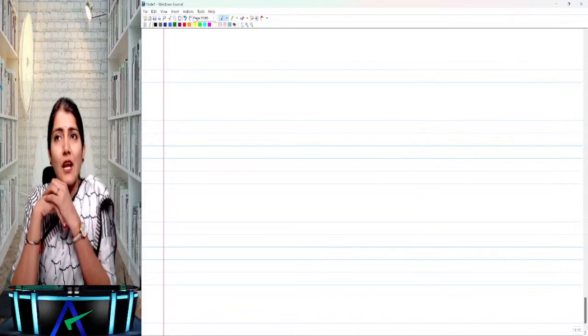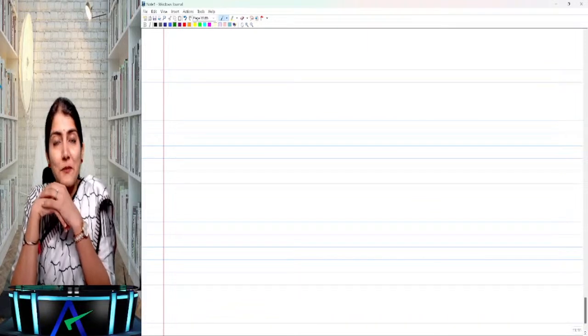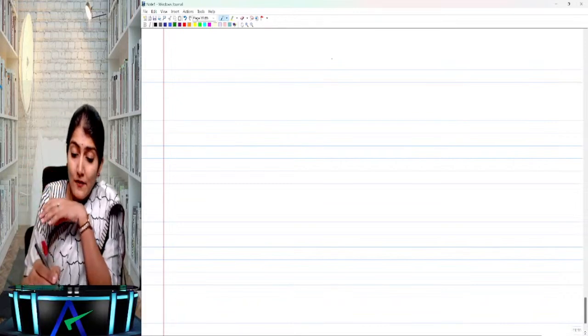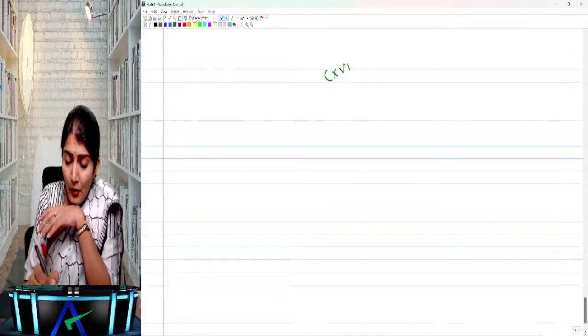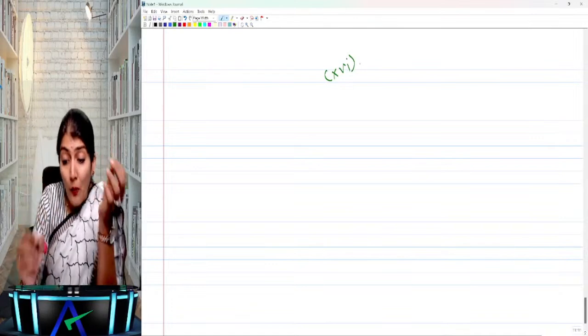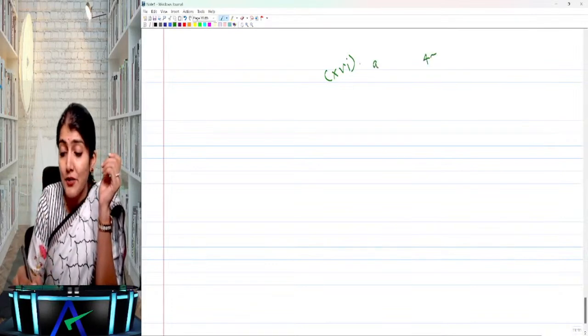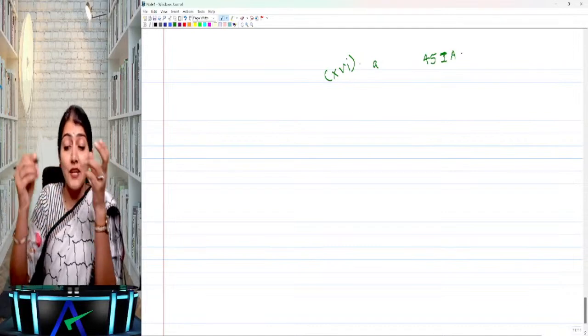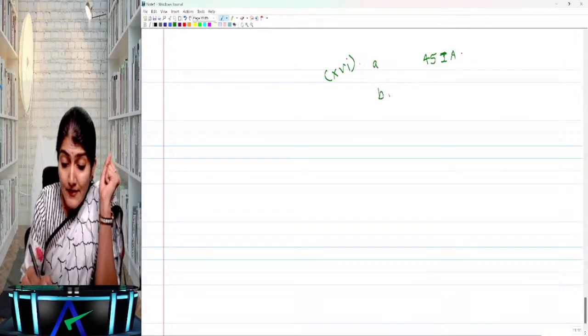Which clause in CARO talks about core investment company? Clause 16C and 16D. What is clause 16A? Whether the company is required to be registered under section 45IA of the RBI Act, then whether the registration has been obtained.